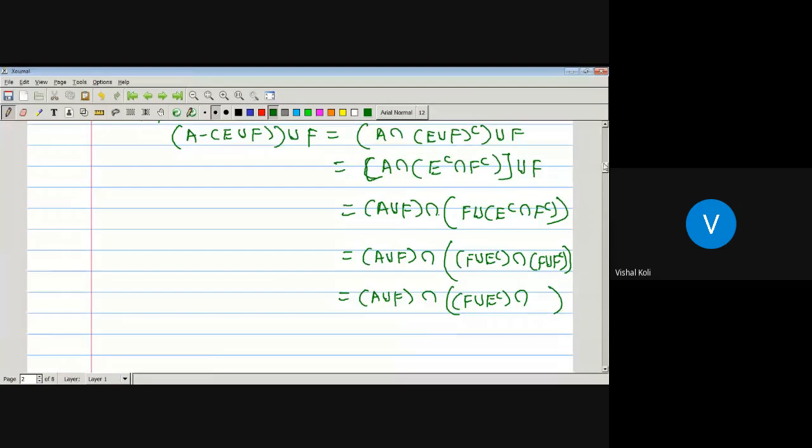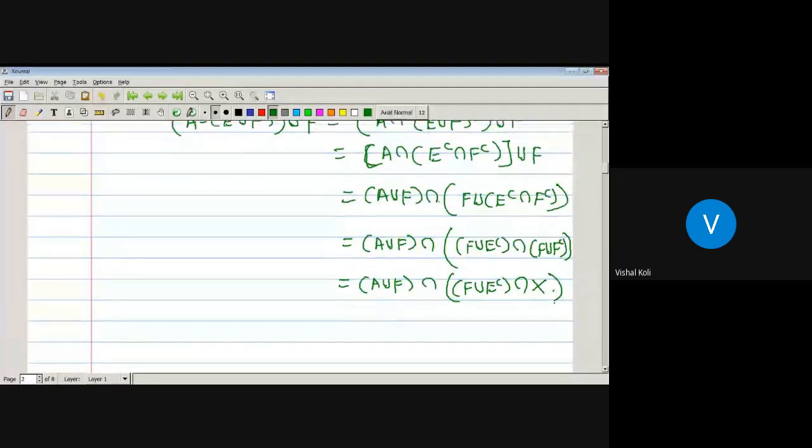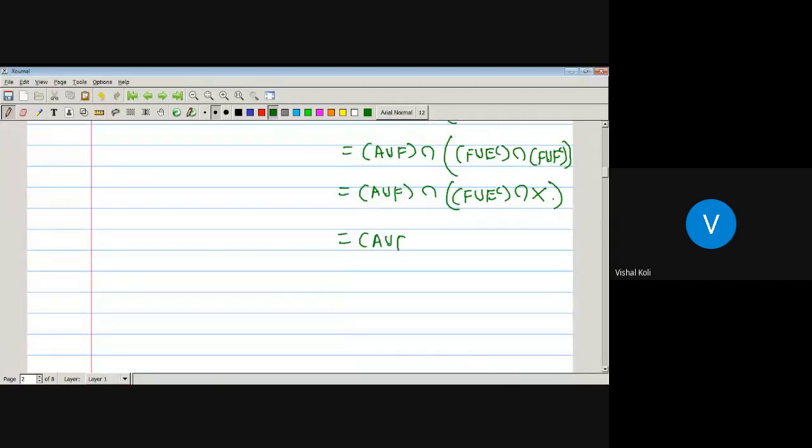So F union F complement is nothing but capital X. Okay, which is equal to A union F intersection. Now, whatever will be the value of F union E complement, both are subsets of X. E complement is also a subset of X, and F is also a subset of X. Then F union E complement intersection X is equal to F union E complement.